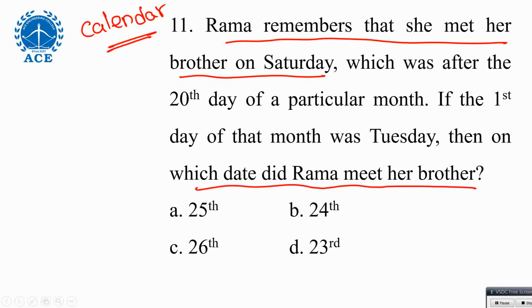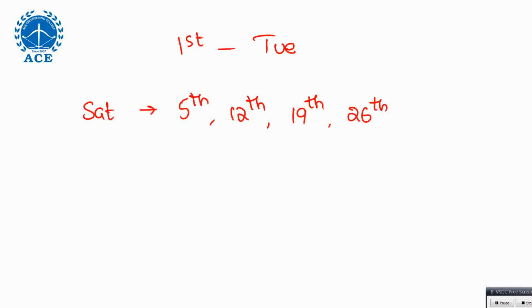Just to deviate you from the concept, they kept after the 20th day of a particular month. 5th, 12th, and 19th are before the 20th. So after that, is there anything? 26 plus 7 is 33, we don't have that. Any month has 31 at most. So after the 20th, the only day left over is the 26th.